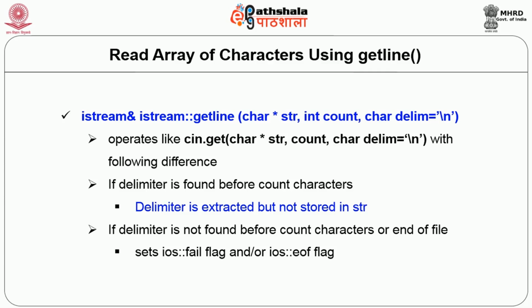Another thing is, if the delimiter is not found before count number of characters or before end of file, then it will set the fail flag, or in case of end of file, it will set the end of file flag. That means the input will not be considered a successful operation.